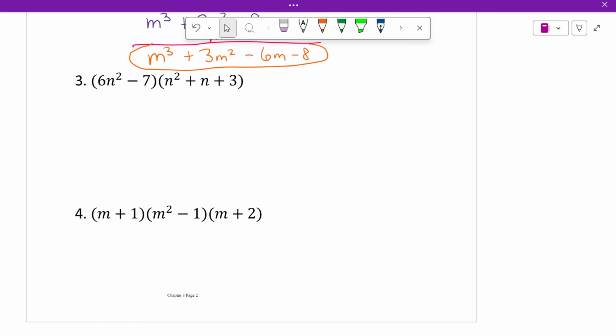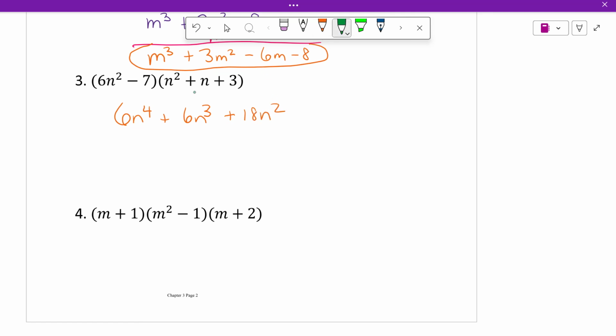So if we double distribute this one, 6n squared times n squared is 6n to the fourth. 6n squared times n is 6n to the third. 6n squared times 3n, or 3, is 18n squared.